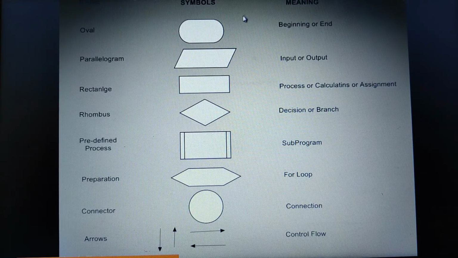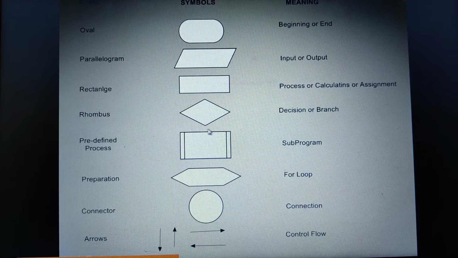That's on page number 103. So all three columns you need to mention: its name, then draw the symbol depending upon its name, and then also give the meaning. If you write only two, full marks will not be allotted, so see to it that you write all of these. Oval represents beginning or end. Parallelogram represents input or output statements. Rectangle is for processing, calculations, or assignment; if I have to do that, then go for the rectangle.